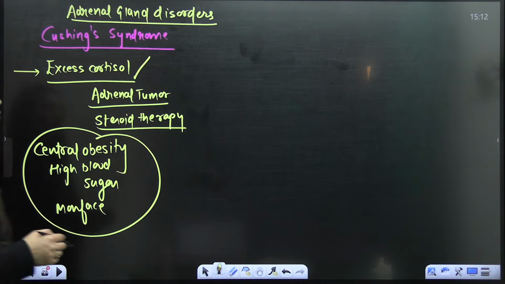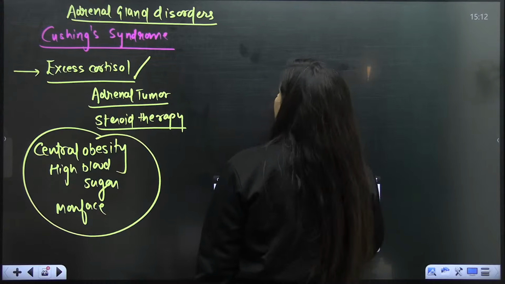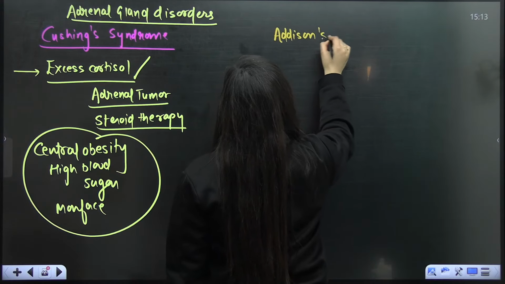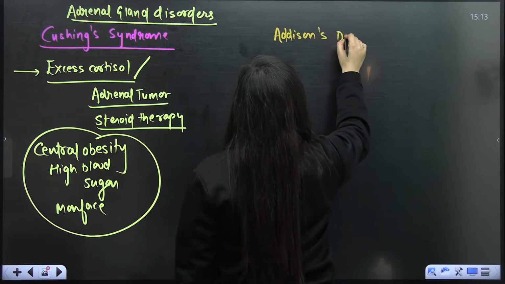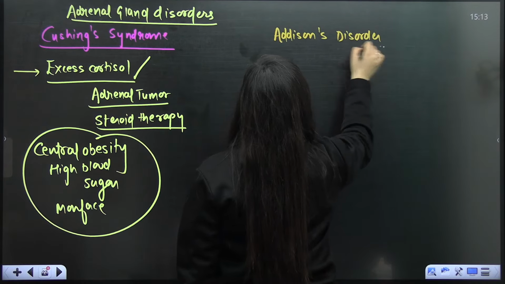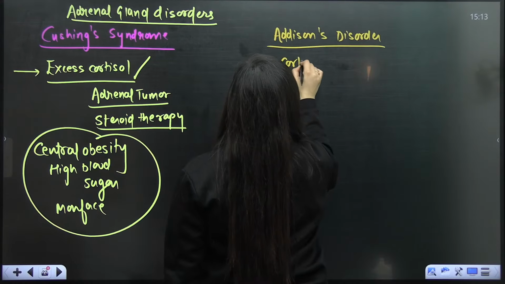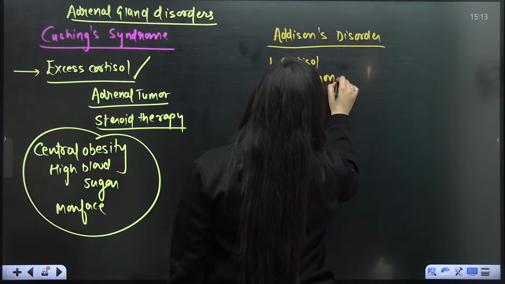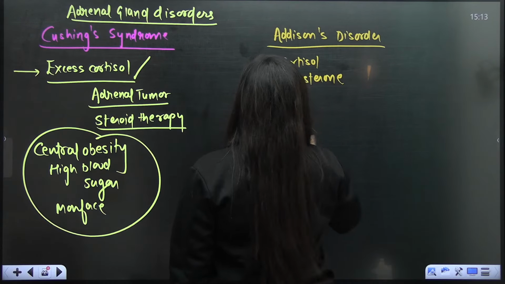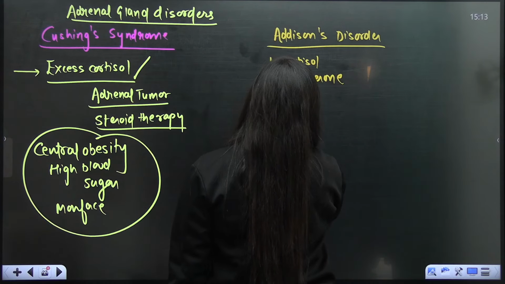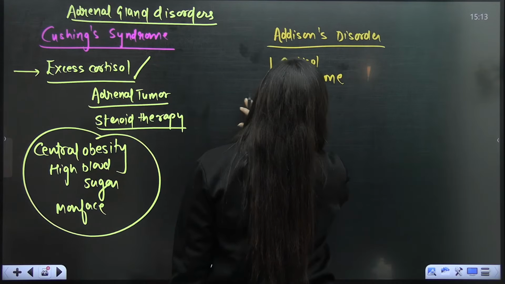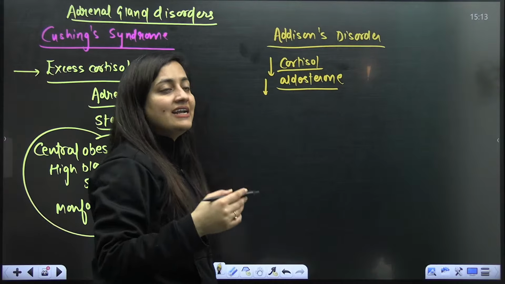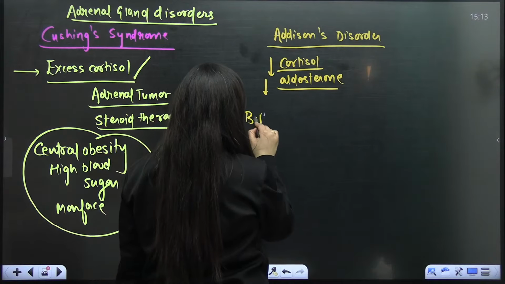So there is one more which is even given in your NCERT: Addison's disorder, Addison disease. So here there is less cortisol or less aldosterone. Because cortisol is less, aldosterone is less, in that case you will see the blood pressure is going to be low.